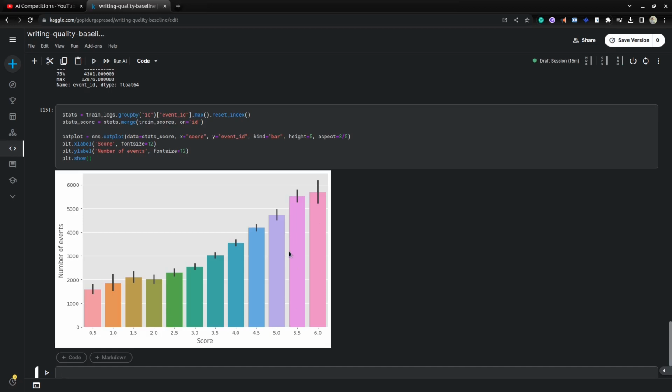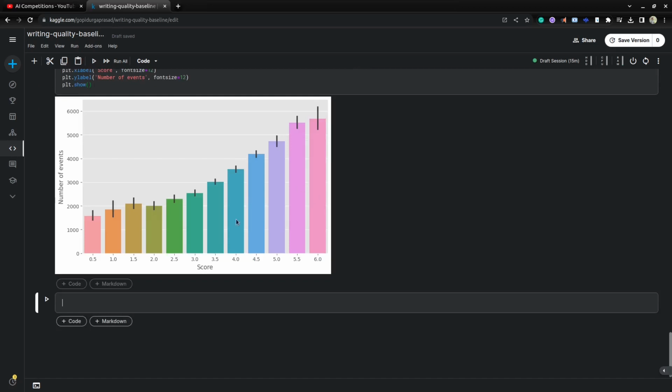If your events are very high, while writing a summary, if you write a long summary, the chances of getting higher scores are very high. That all depends on the quality of your summary writing, but in general we get this correlation between the number of events and scores.